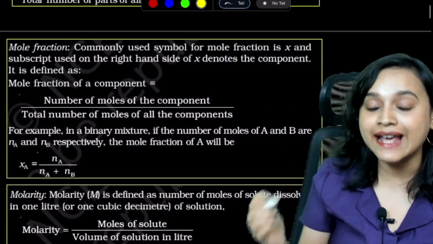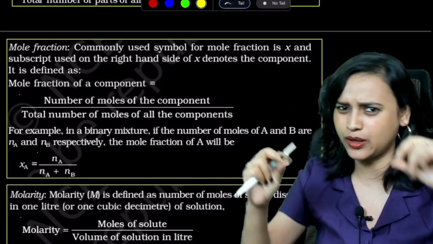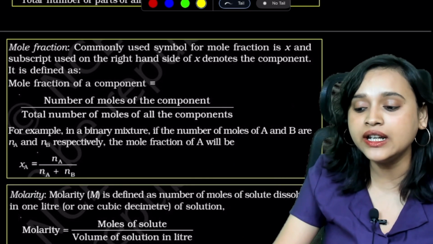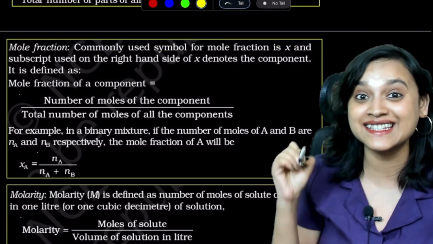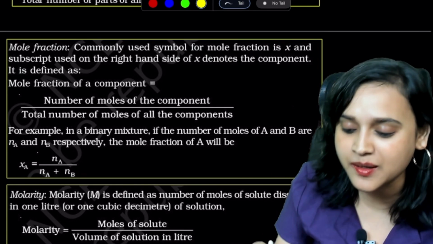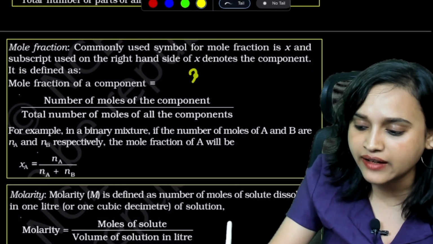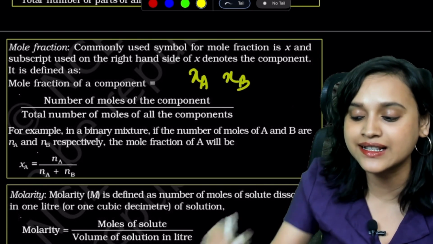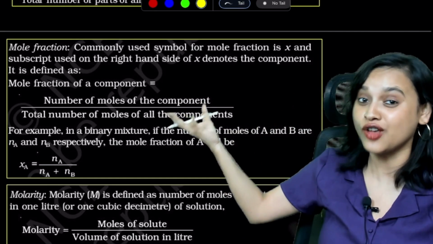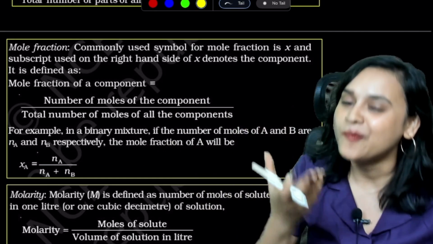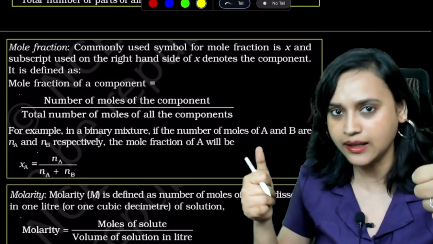All right. Next comes your mole fraction. This is something that you have studied in your class 11th also. So let's do a quick recap here. Okay. Commonly, it is used as a symbol for mole fraction is chi. This is not x, guys. This is chi. Okay. And the subscript is used on the right hand side of chi, which denotes the component. So you can either write it as chi of A or you can write it as chi of B. That means that chi of A will be the solvent, mole fraction of the solvent. Chi of B मतलब mole fraction of the solute. आ गया समझ? ठीक है, इतना समझ आ रहा है? Yes, great. All right, ठीक है. Should I carry on? Great.